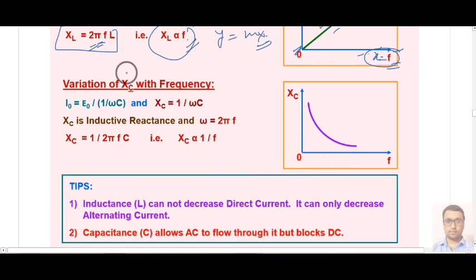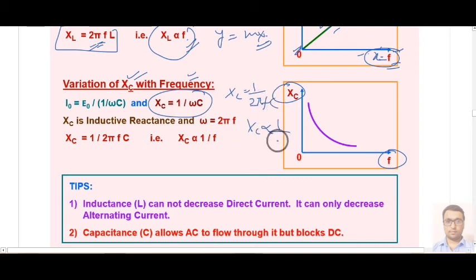Now, the variation of XC with frequency: how will the capacitive reactance vary with frequency? We know the relation XC equals 1 by omega C, and omega is 2 pi f. So basically this graph follows XC proportional to 1 by f, which leads to a hyperbola, and we will make a graph of a hyperbola in this case.